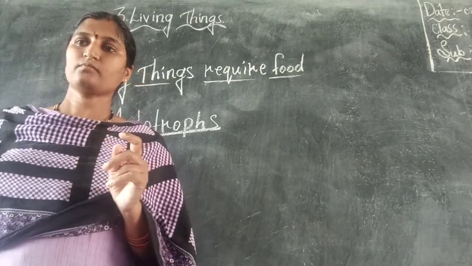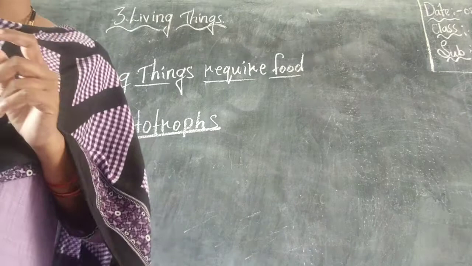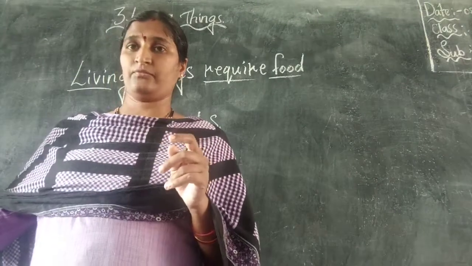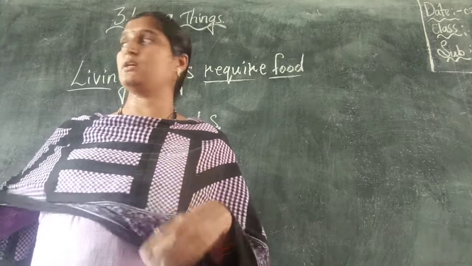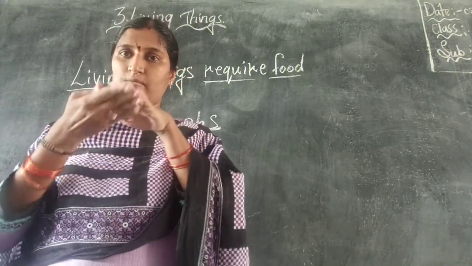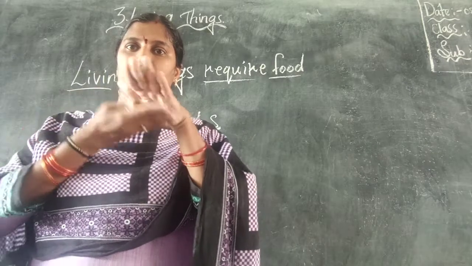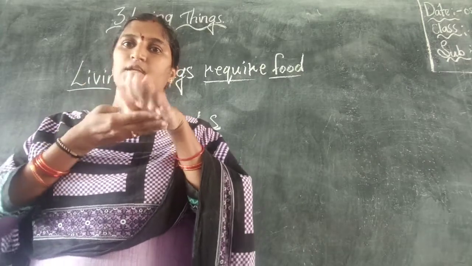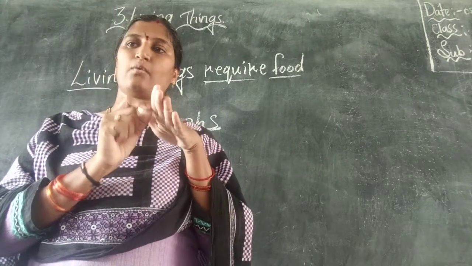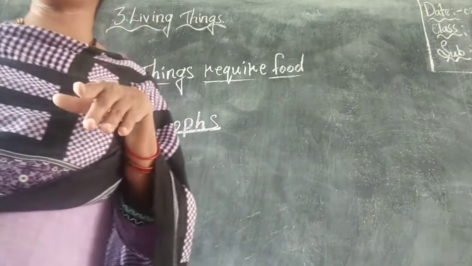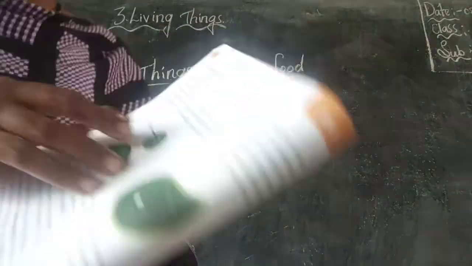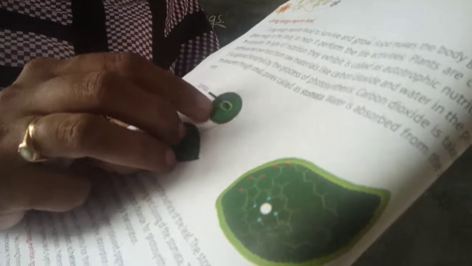So, listen here. How is the carbon dioxide taken by the leaf of the plant? Plants have small pores at the back side, not in the front, at the dorsal side. Here they have small pores, small holes. They are called stomata. See here, the picture of stomata is given. This is called a stomata.